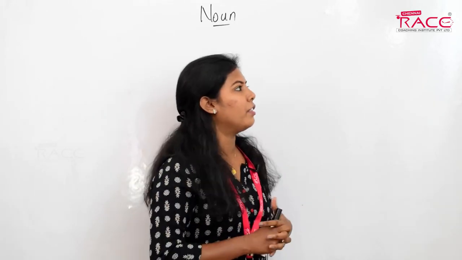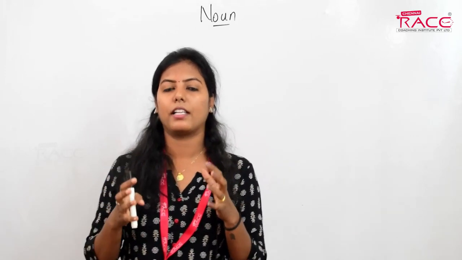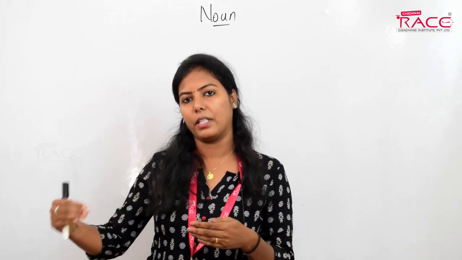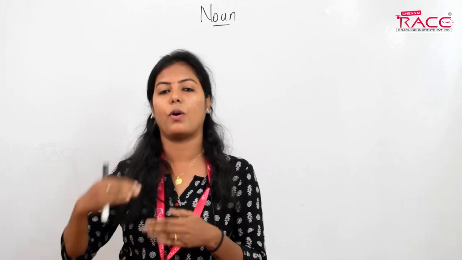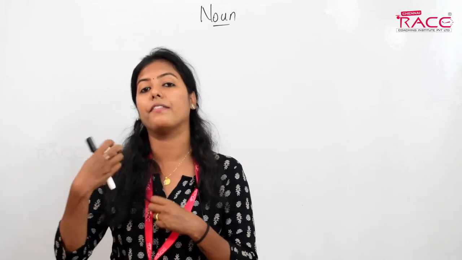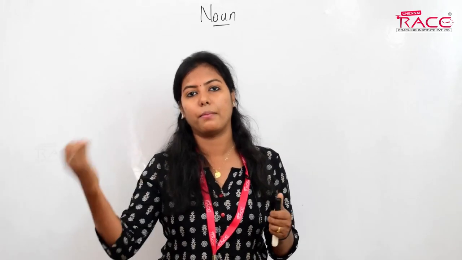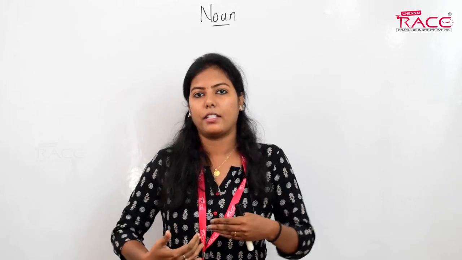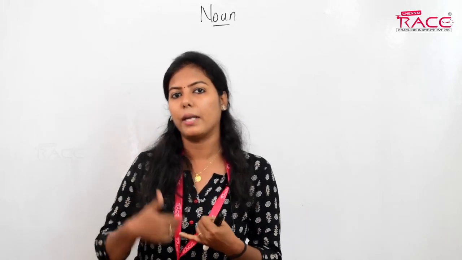Noun is what we basically call a name. We name some things and we don't name other things. What are the things that we give a name to? Can you give me some examples? We name ourselves, that is, we name persons.